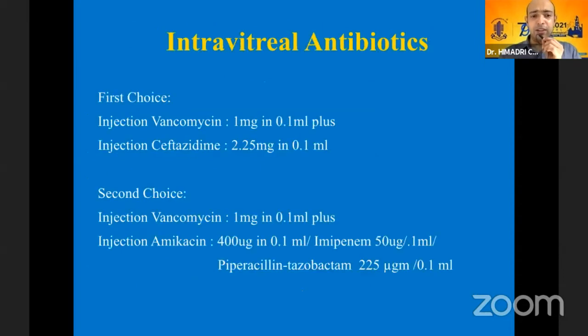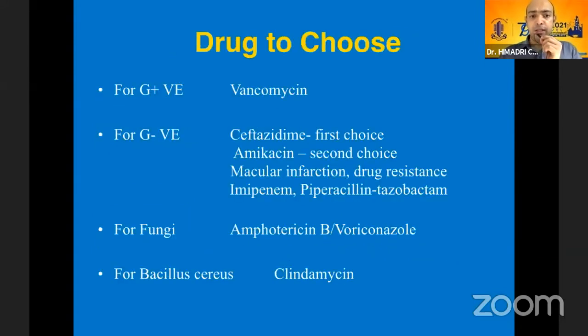The first choice of intravitreal antibiotic is still vancomycin and ceftazidime. The second choice, however, for gram-negative organisms is now changing, and it's imipenem. We have had very good experience with using imipenem. Especially in aggressive cases, we can directly go for imipenem in the first phase itself. And there are multiple reports of successful use of piperacillin tazobactam. Now, for gram-positive, most organisms are still responsive to vancomycin, but for gram-negative, we need to be very cautious.